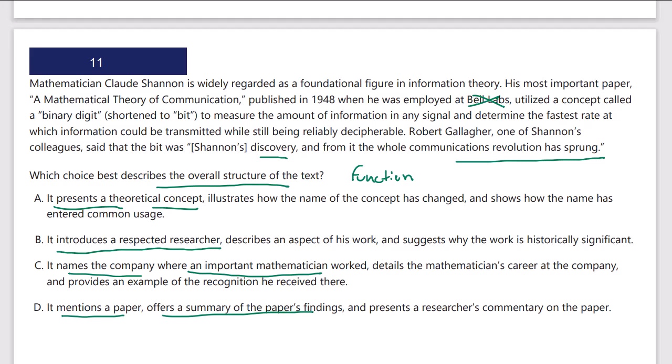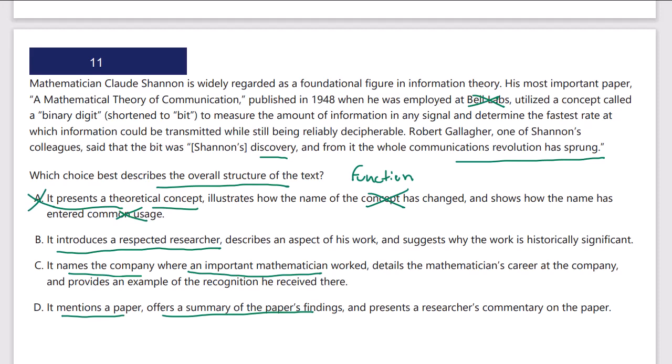It presents a theoretical concept, the bit, illustrates how the name of that concept has changed. Well, it didn't really change. They just shortened a binary digit to bit, so that's not right. And it shows how the name has entered common usage. Well, no, it doesn't really show that. We might know that, but that's not what it shows. A is not the right answer.